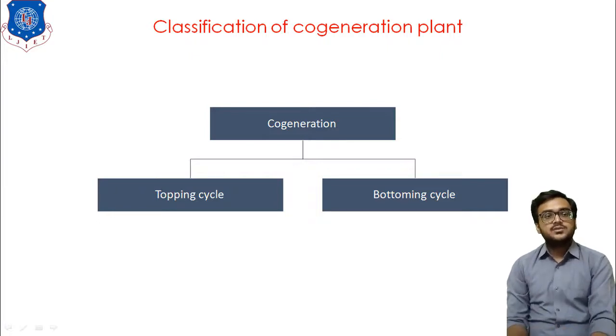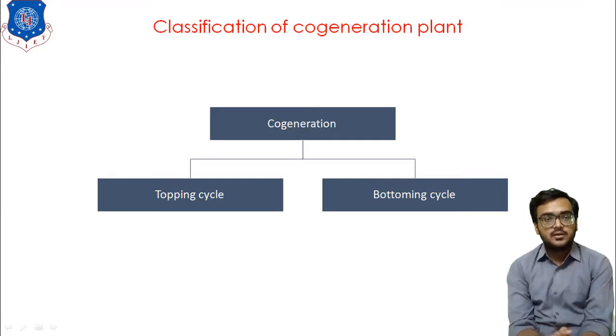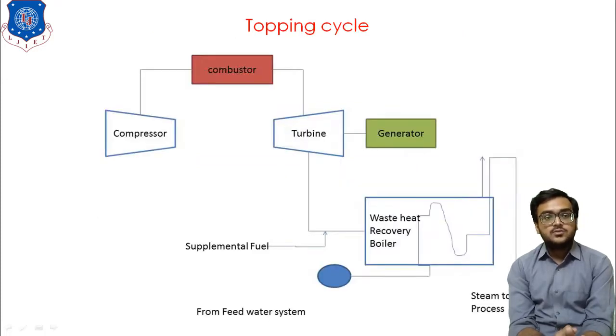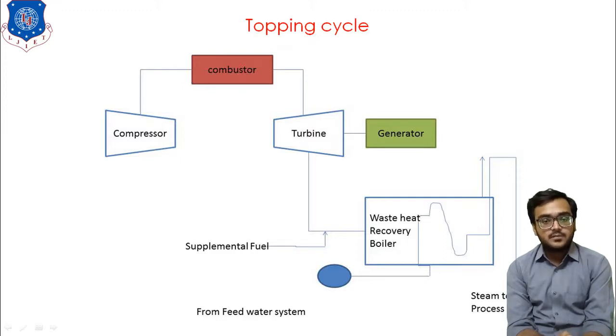Now next I would like to discuss the topping cycle plant here briefly. In topping cycle plant, as I told you, our main motto is to produce the electricity. So for the production of the electricity, here we have gas turbine power plant. Air is supplied to the compressor, then the compressed air is passed to the combustion chamber where it gets mixed with the fuel, and because of the mixing with the fuel there is an initiation of the combustion. So there is the production of extremely high pressure and temperature gas. Now this gas is supplied to the turbine, and because of the expansion in turbine we have net work, and this work we utilize to produce the electricity, which is our prime motto in topping cycle.